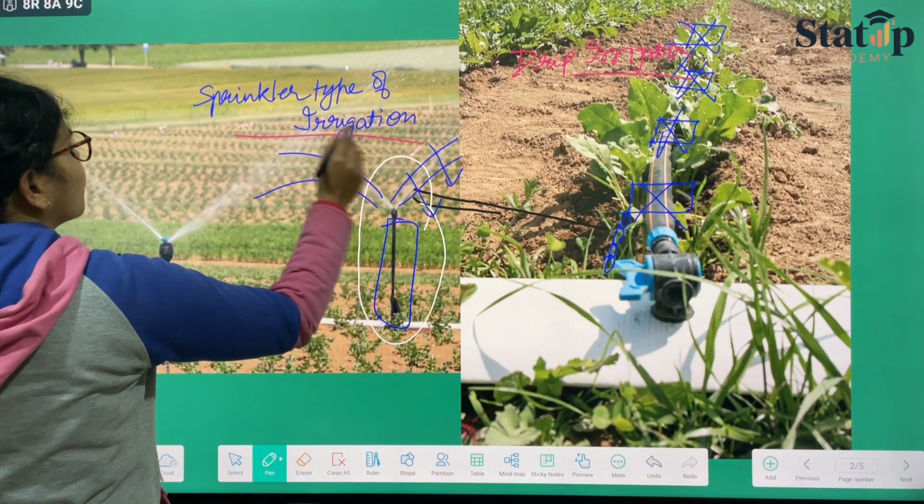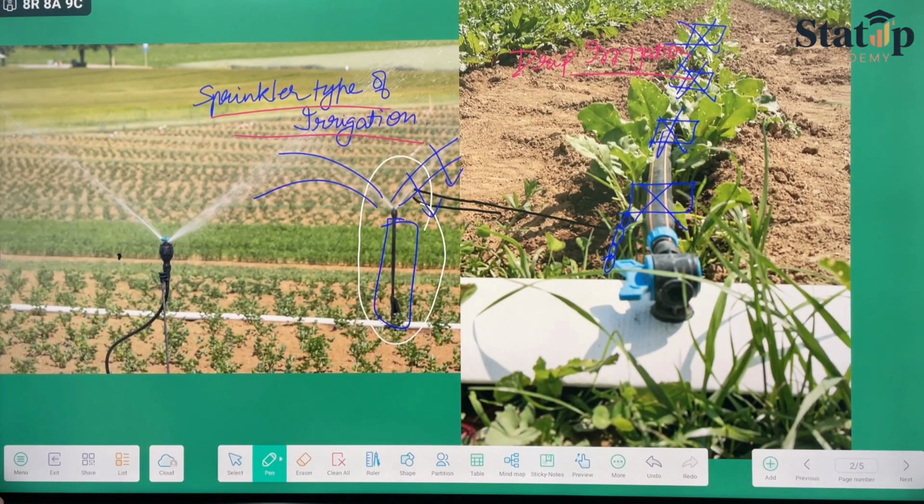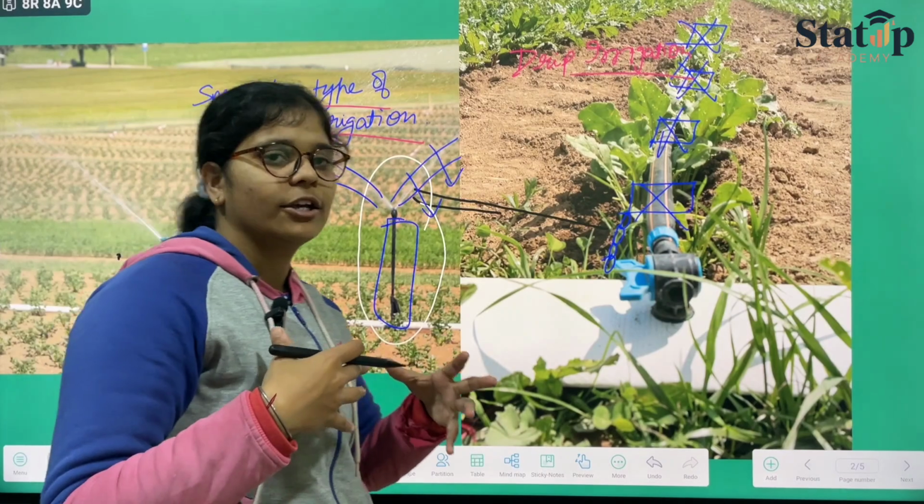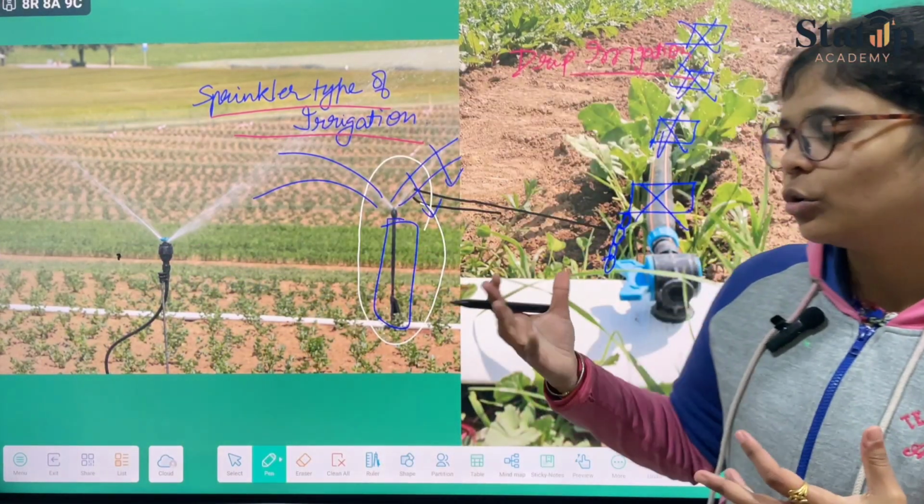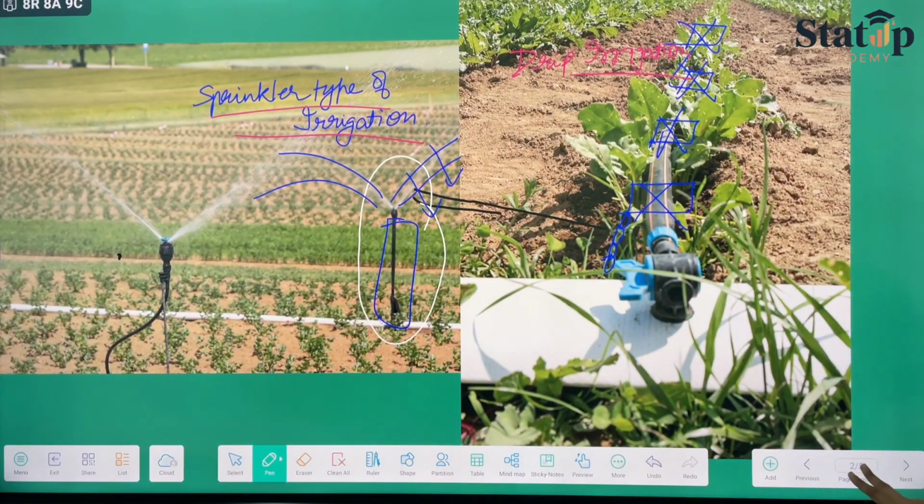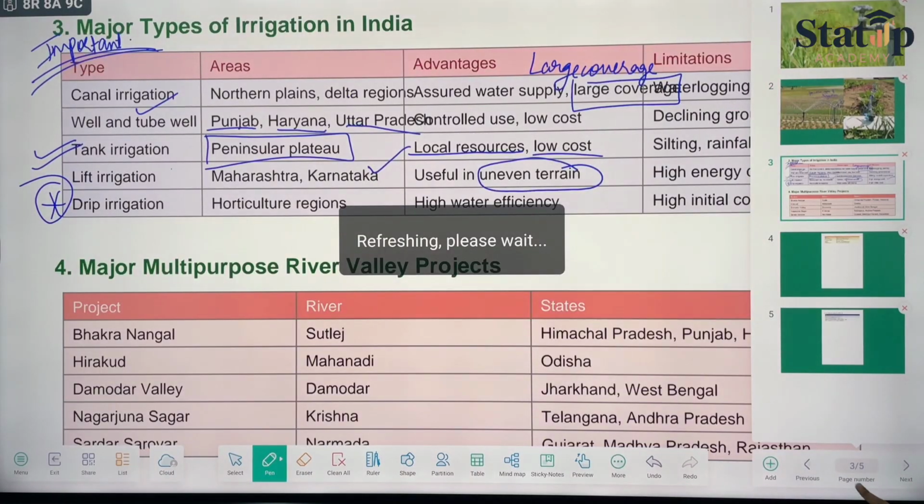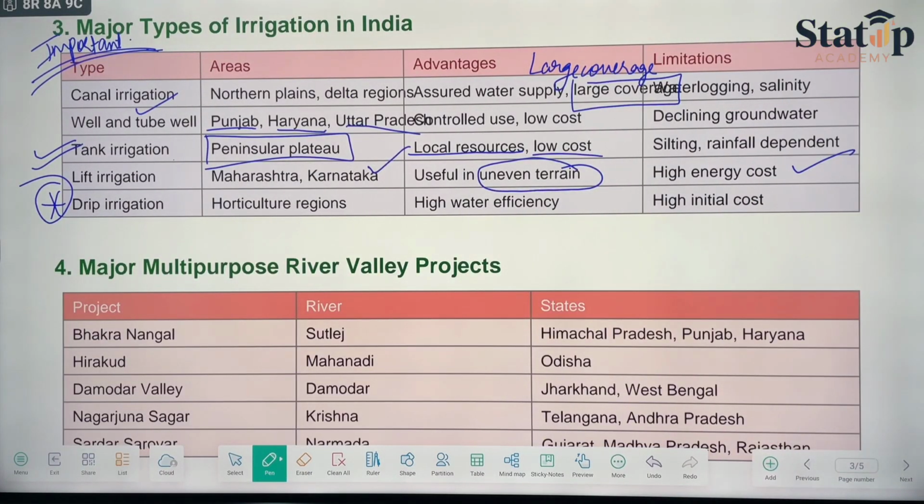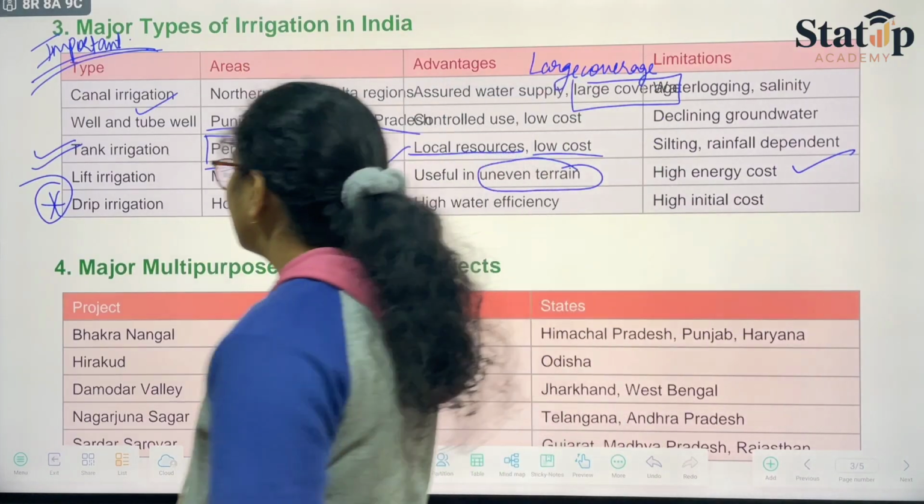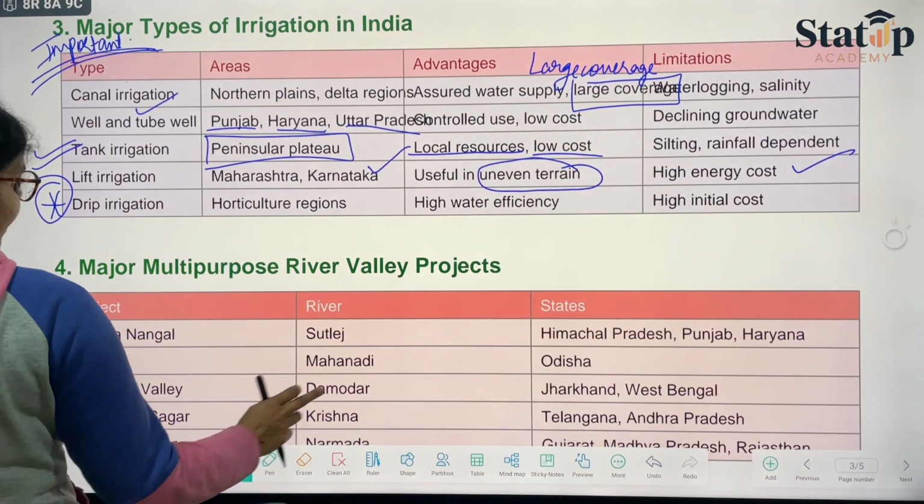ठीक है. So I hope drip irrigation or sprinkler type of irrigation के बारे में you now know how they work and what are their processes. So coming back to our topic, that is the major multi-purpose river valleys. When we talk about major multi-purpose river valleys, we have